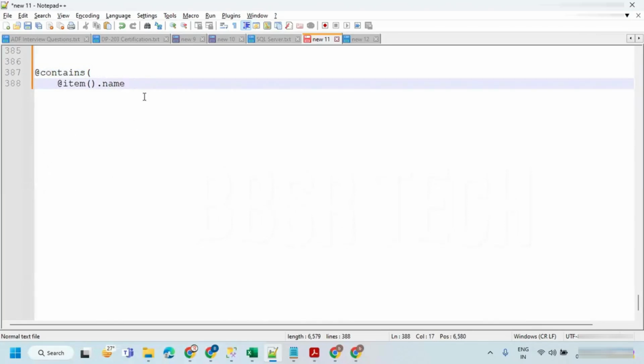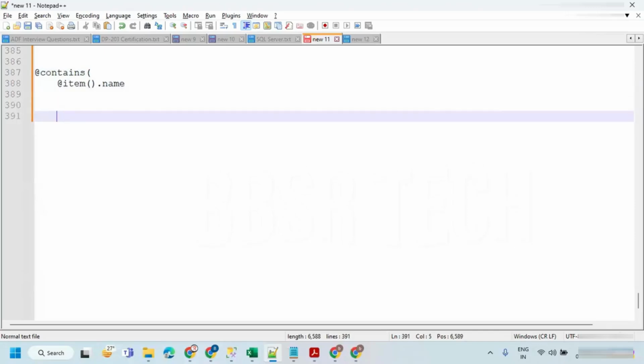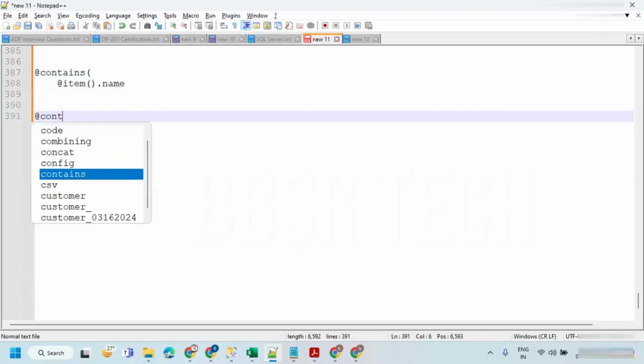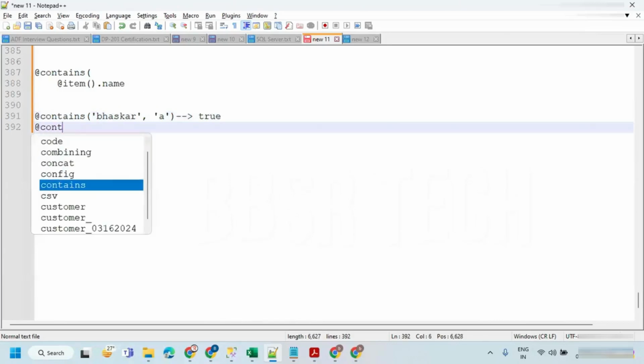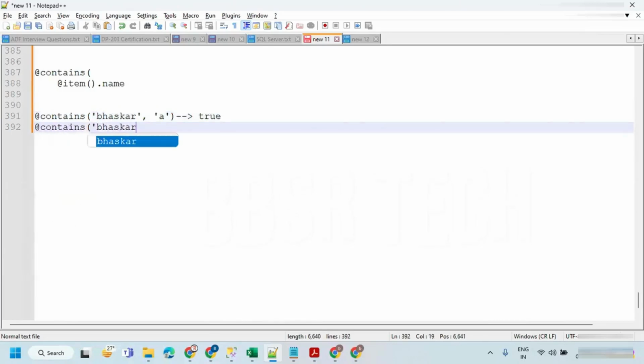Let's say, for example, contains 'Bhaskar', 'A'. Is there an A or not? It is just checking. Yes, true will be returned. Same thing, contains 'Bhaskar', 'B'. Sorry, let me give a letter that is not there, C. In this case, it is going to give false.